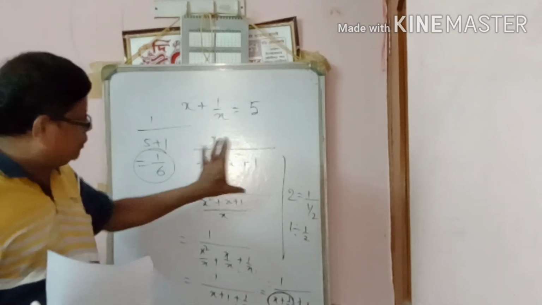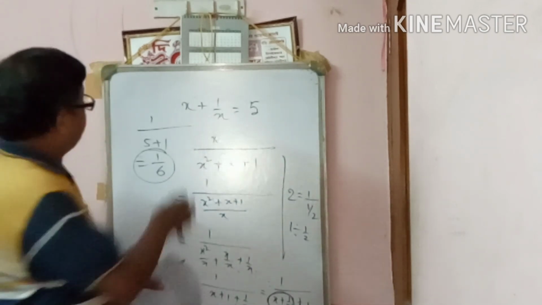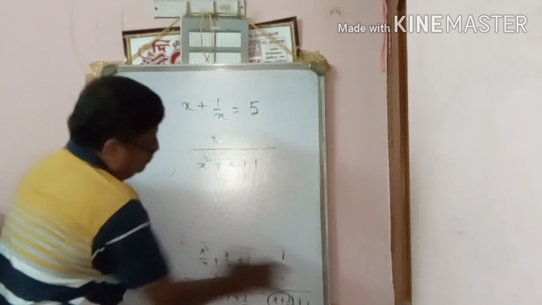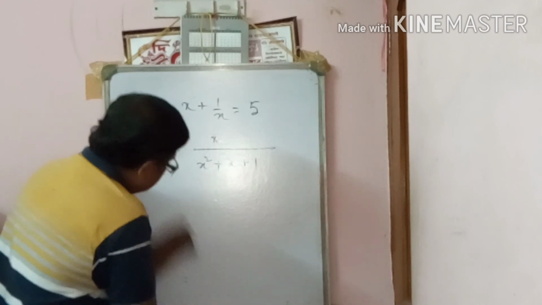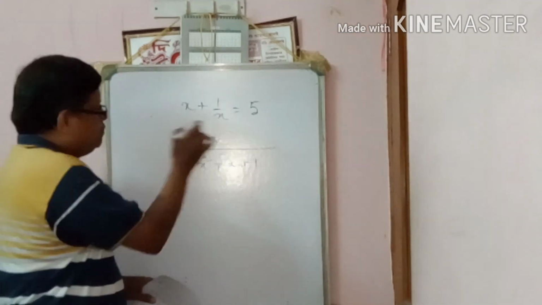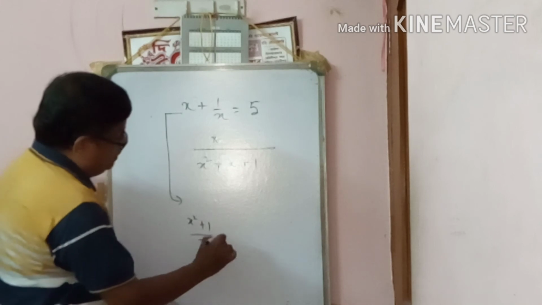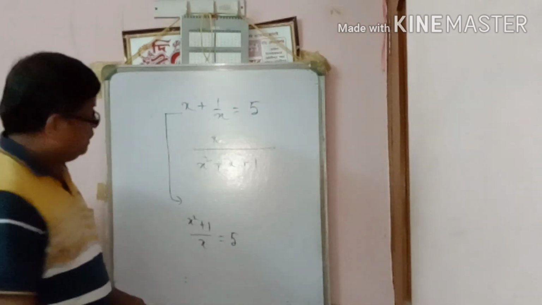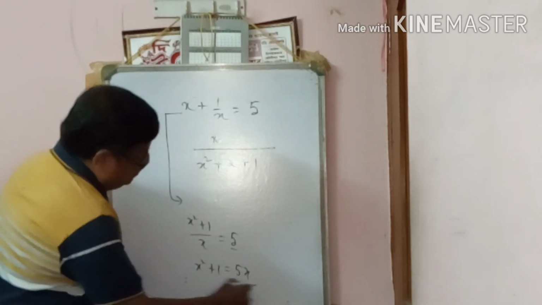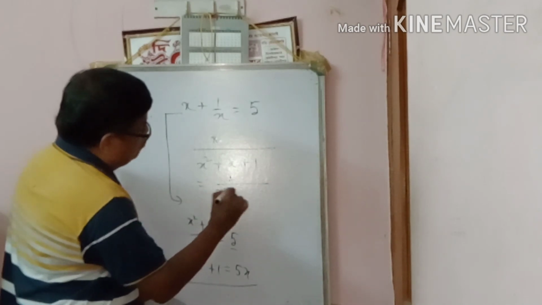Now I am showing another process. From the first, x plus 1 by x equals 5, you can write x square plus 1 by x equal to 5. Cross multiplied, x square plus 1 equals 5x. Now arrange x by x square plus 1 plus x.